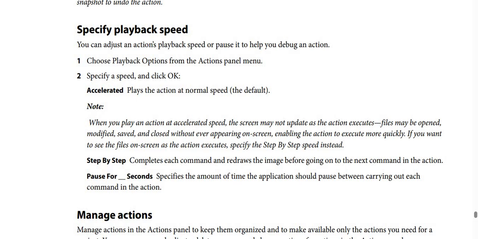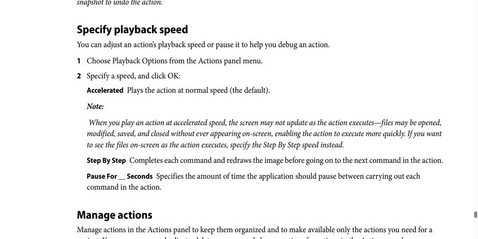How to specify playback speed? You can adjust an action's playback speed or pause it to help you debug an action. There are two steps. Number 1, choose Playback Options from the Actions panel menu. Step number 2, specify a speed and then click OK.